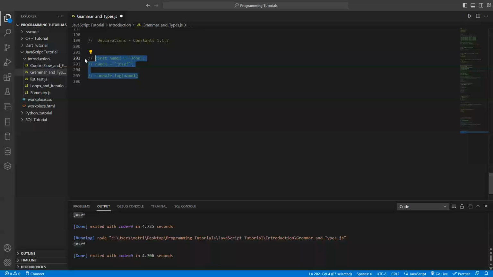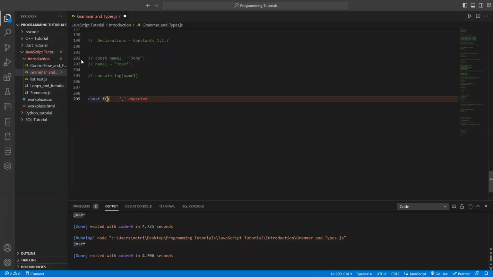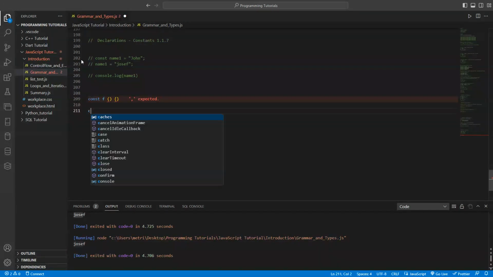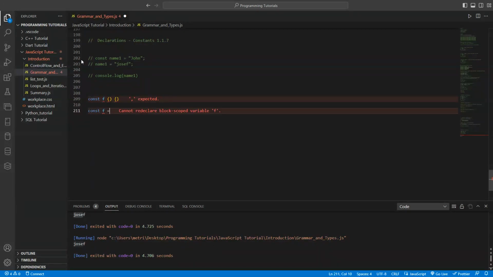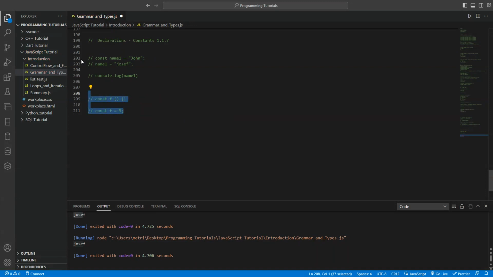Let me give you another example. Let's come here and say const f, and this is our function. You can do it like that. You can do something like const f equals 5. No, it doesn't work. Cannot redeclare block scope variable f. It would be the same as we did. So this is another way. I'm just trying to explain all of this clearly.